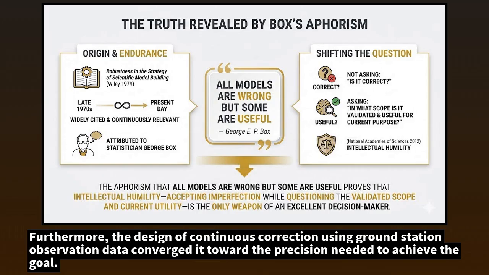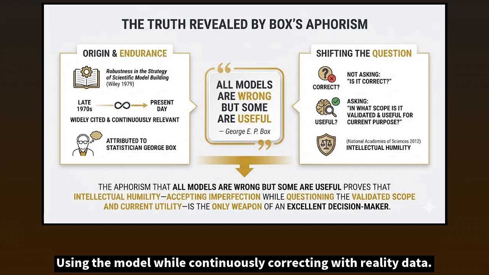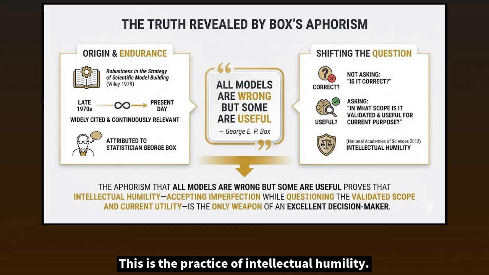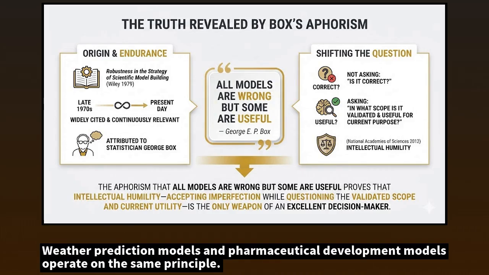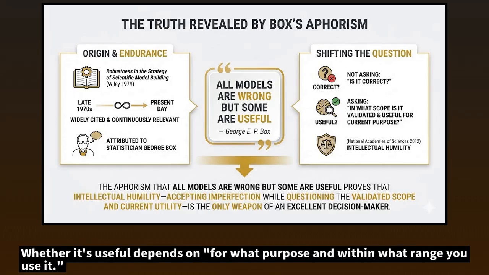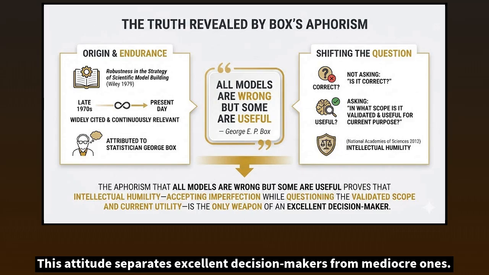Furthermore, the design of continuous correction using ground station observation data converged it toward the precision needed to achieve the goal, using the model while continuously correcting with reality data. This is the practice of intellectual humility. Weather prediction models and pharmaceutical development models operate on the same principle. Whether it's useful depends on for what purpose and within what range you use it. This attitude separates excellent decision-makers from mediocre ones.